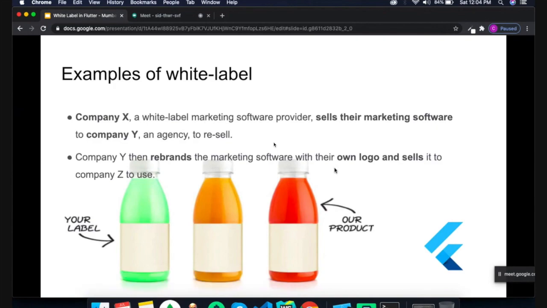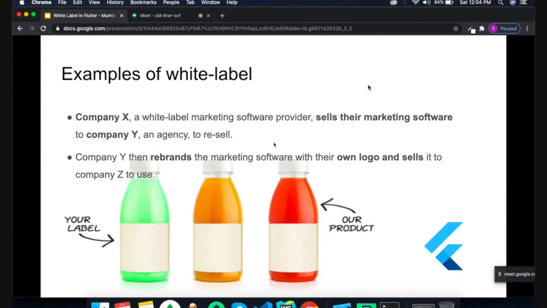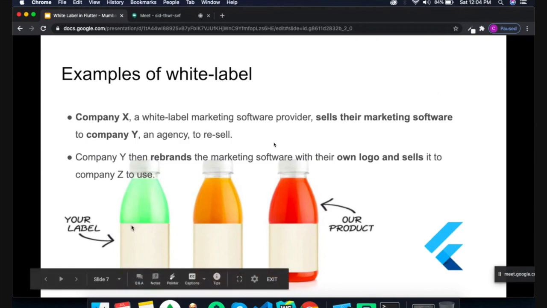Okay. So company X is a white-labeling marketing software provider that sells their marketing software to company Y, or to any agency or any end consumer. Suppose, as an example, this is a first application that somebody is building, and this is one product. This product we can sell directly. They don't have any label.